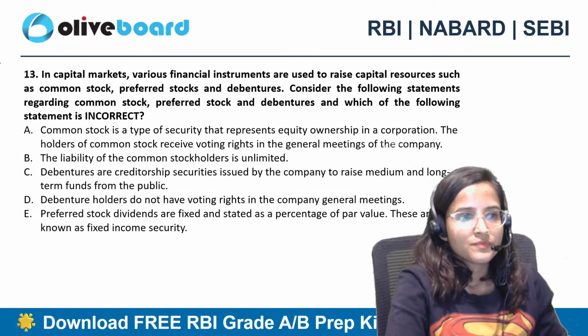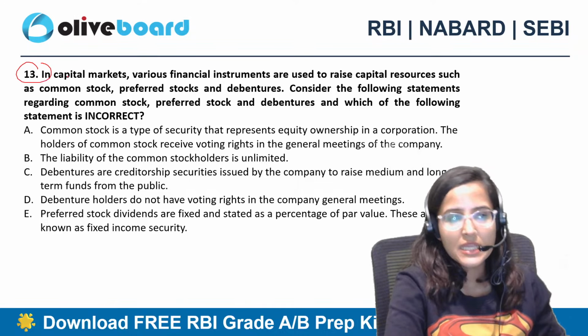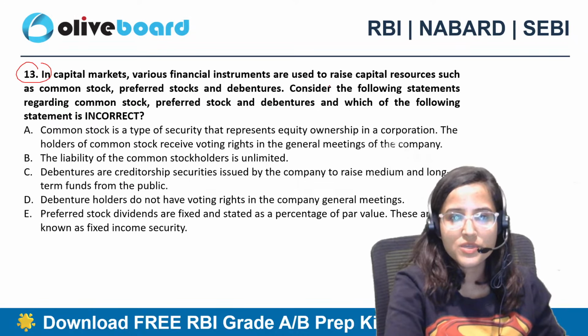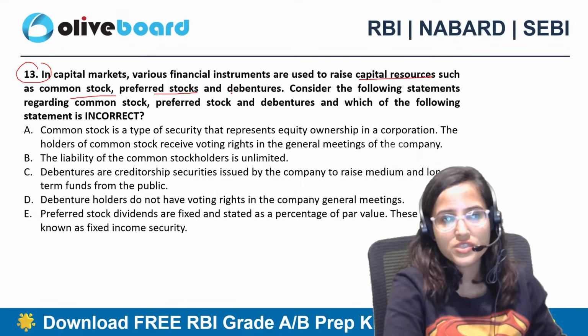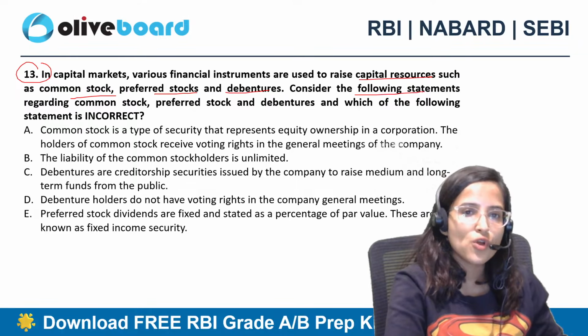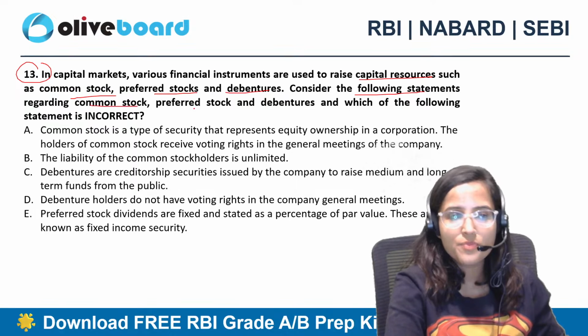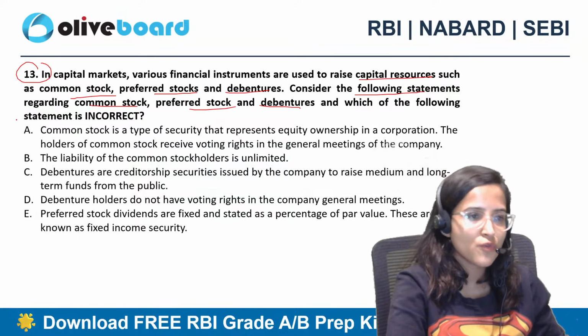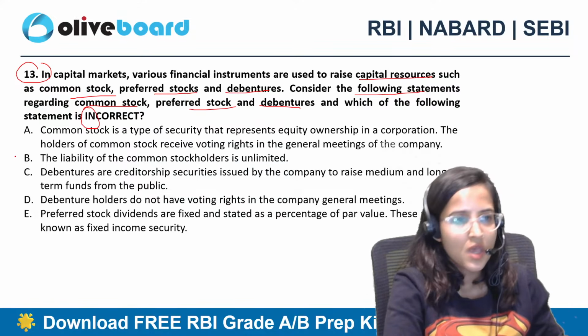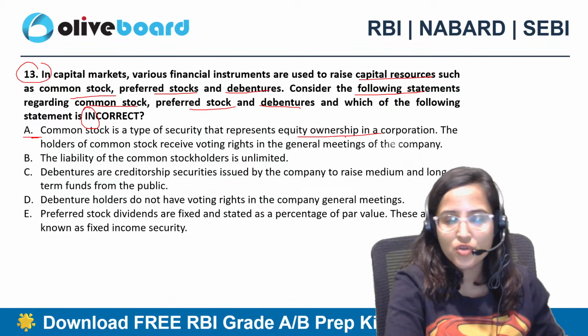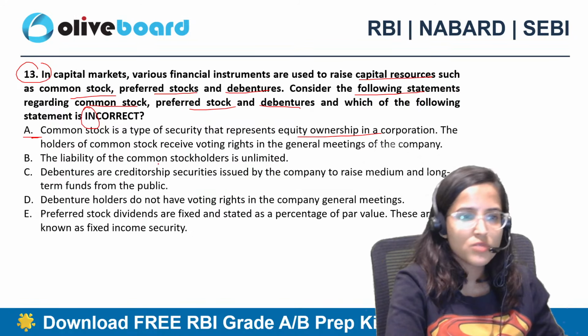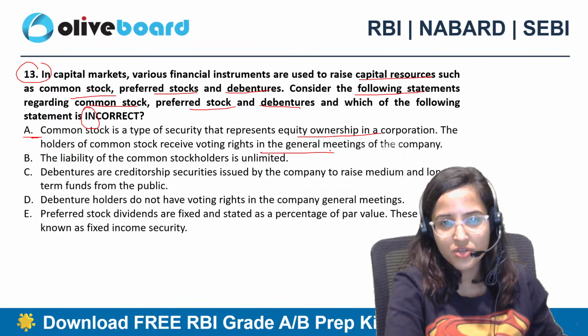Okay? So 13th question, in capital markets, various financial instruments are used to raise capital resources such as common stock, preferred stocks and debentures. Consider the following statements regarding common stock, preferred stock and debentures, and which of the following statements is incorrect. Common stock is a type of security that represents equity ownership in a corporation. The holders of common stock receive voting rights in the general meetings of the company.